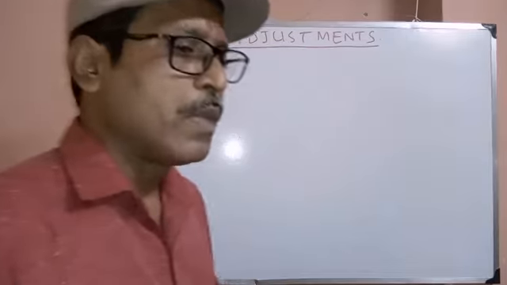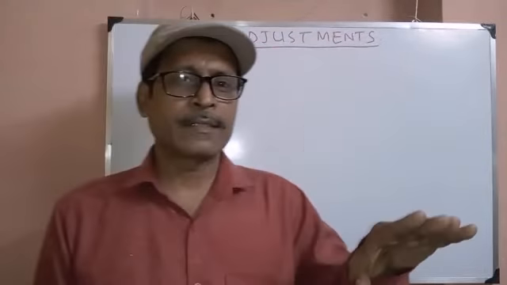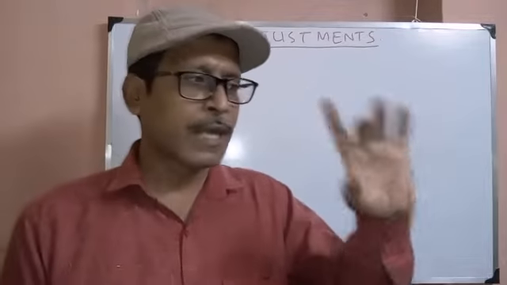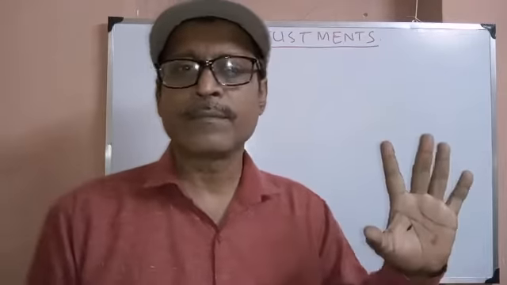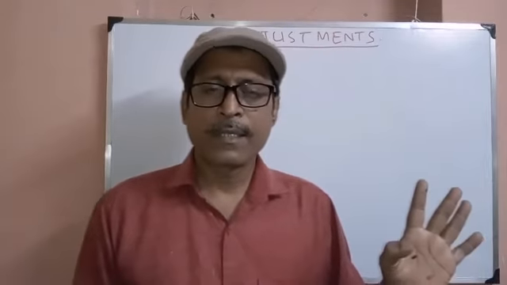See, generally adjustments are given under the trial balance. For final account, we are given a trial balance and under it some adjustments are given. All adjustments are recorded twice.